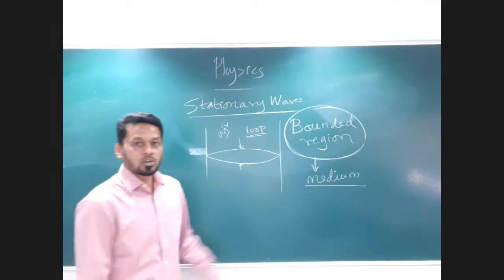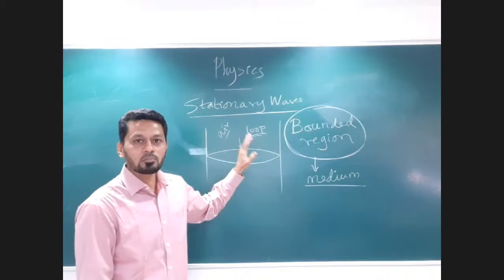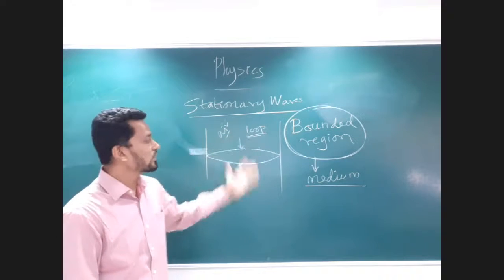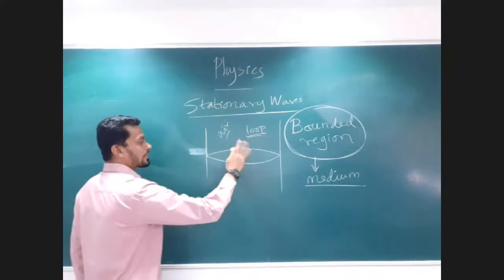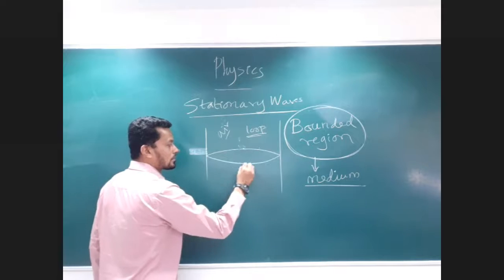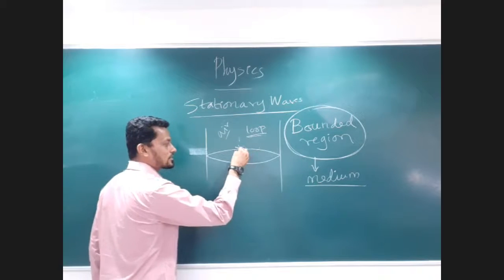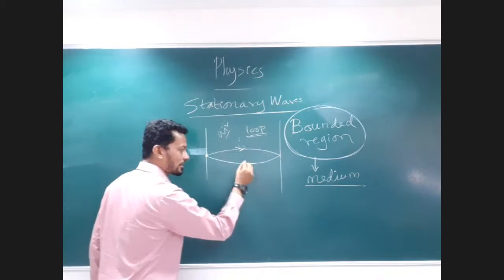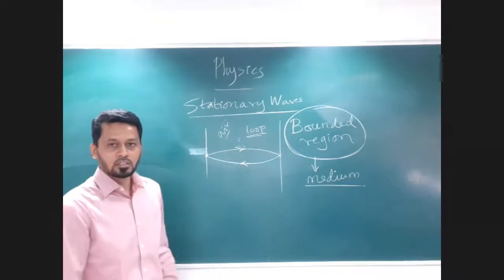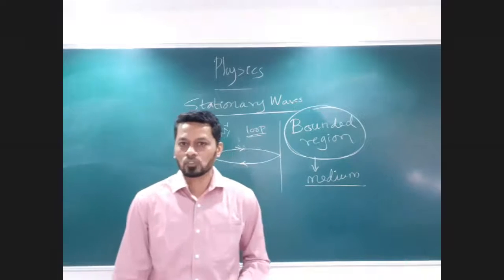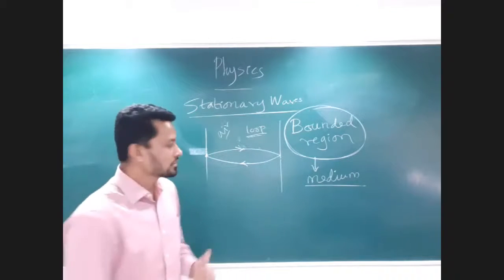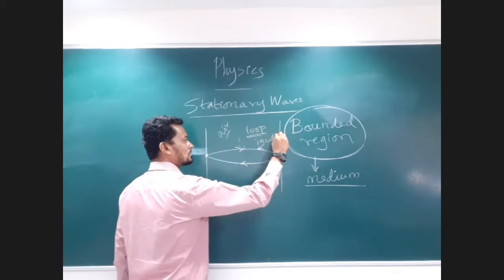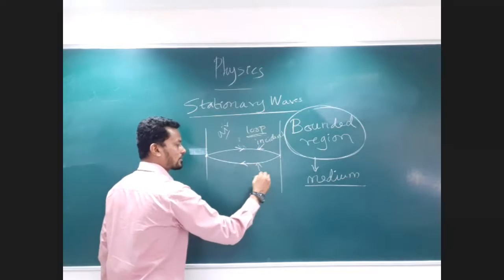Because my standing wave or stationary wave is nothing else but just due to the reflection of the wave. So let's say that this particular wave is originating from here, reaches up to one region and it reflects back. So to get the standing wave or stationary wave, another condition is that we need the incident wave and we need the reflected wave.